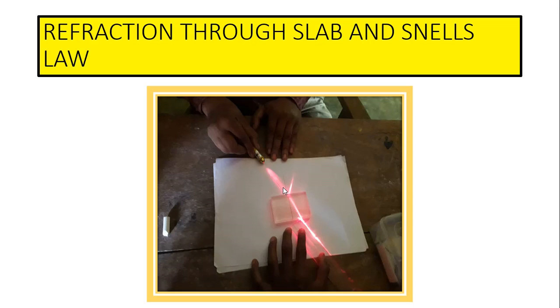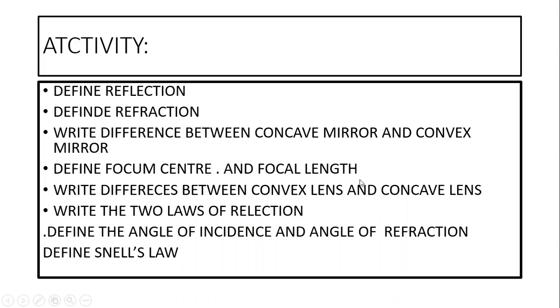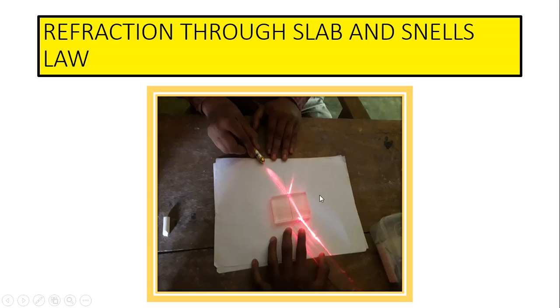Repeat 3 or 4 times, finding each time the sin of the angle of incidence and the sin of the angle of refraction. Then the ratio of sine of the angle of incidence by sine of the angle of refraction is constant. That is called mu equal to sin i by sin r. That is called Snell's law. I will show this in some other experiment, and I will explain very clearly in that.